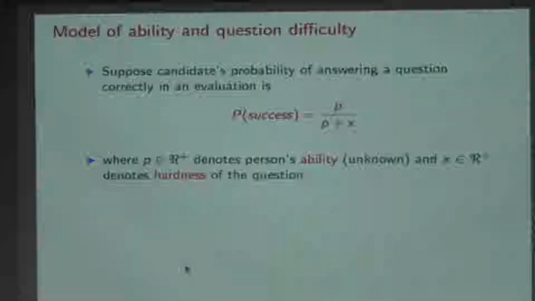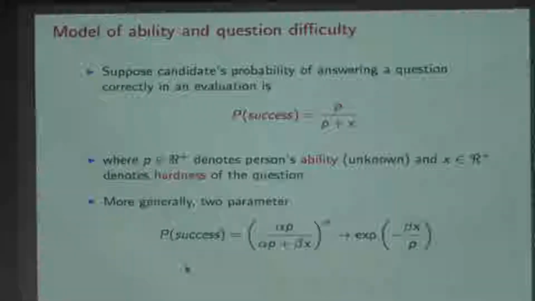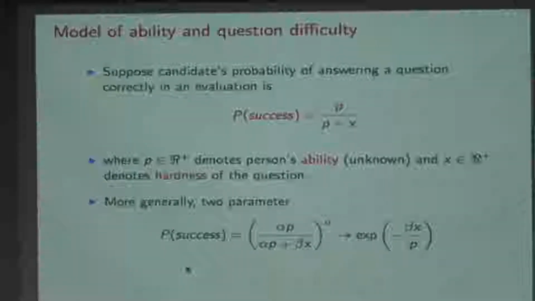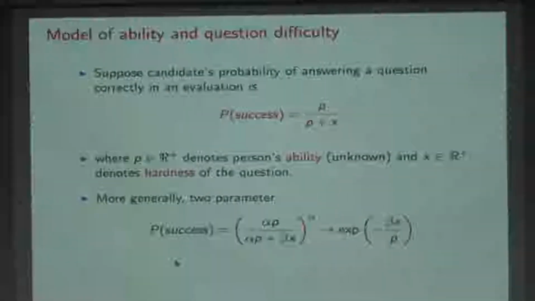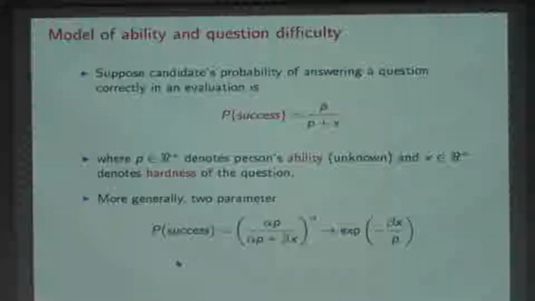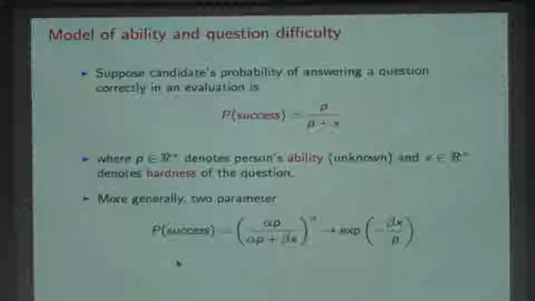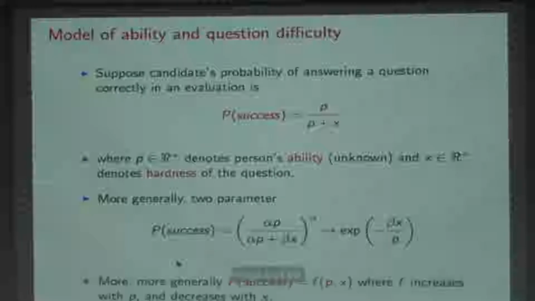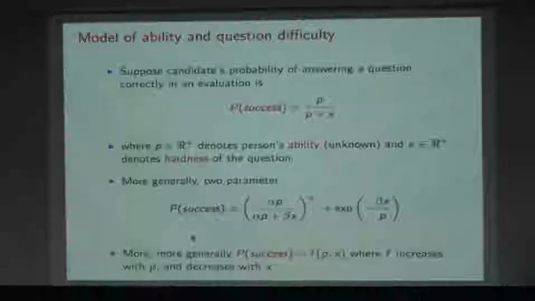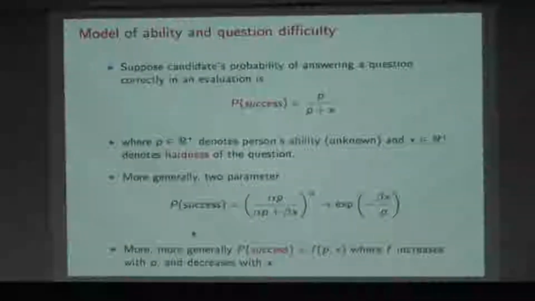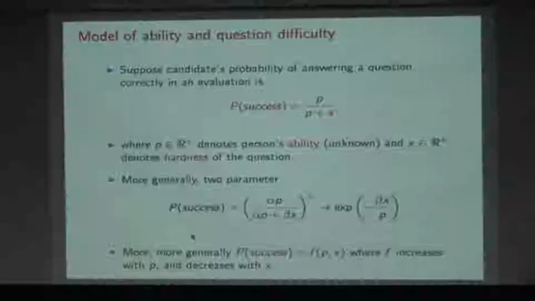Do you agree that this is a nice parsimonious model? Simple enough? I could have had a more general model, alpha P upon alpha P plus beta X, raised to power alpha, for the probability of success. Make it a 2-parameter family so it fits the data better. What's nice is that this converges to our model as alpha goes to infinity. Higher the ability, higher the probability; higher the beta, lower the probability. More generally, the probability of success could be some function of P and X, increasing with P and reducing with X. But for now, in this talk, we'll just look at this model. Probability of success is P upon P plus X.